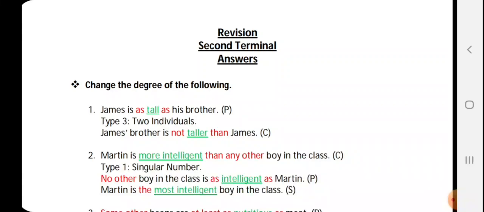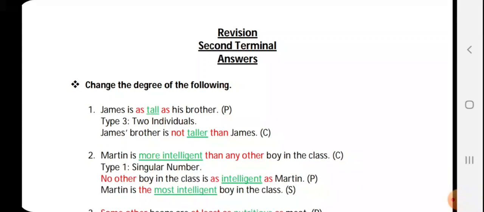Now you can see in the questions you must have received only the sentence, and you had to identify which sentence it is, like positive, comparative or superlative, right? Then you had to think which rule it is, which type it is, type 1, 2, 3, 4 or 5, and accordingly you have to change the sentences to comparative, superlative, whatever the sentence given, the other two sentences you have to form.